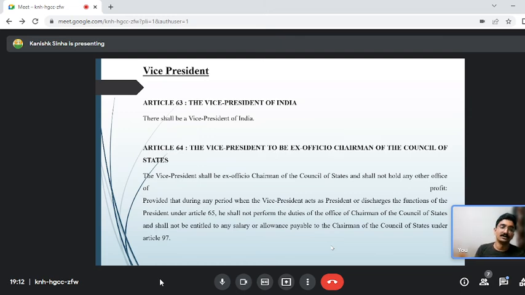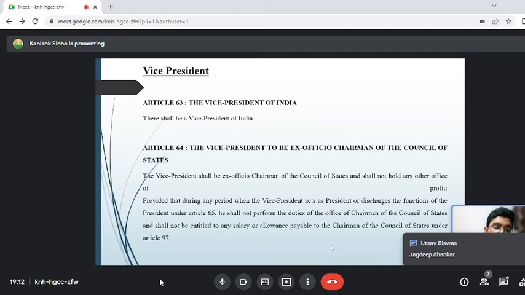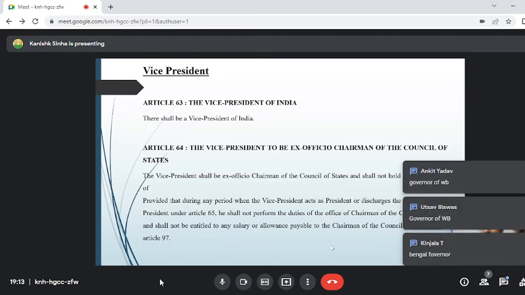So he is the chairman. Now who is the new chairman of the Council of State, guys? Venkaiah Naidu's tenure is already over. Jagdeep Dhankhar. Who was Jagdeep Dhankhar before this? Before this, Governor of West Bengal. And who is the present Governor of West Bengal?